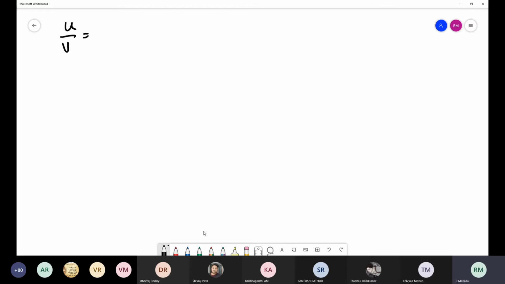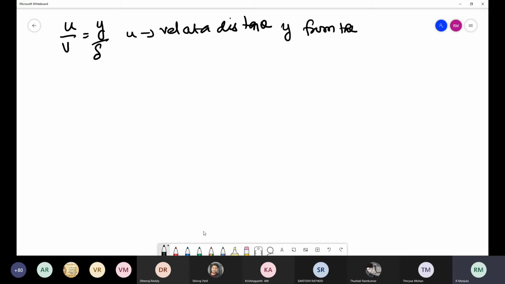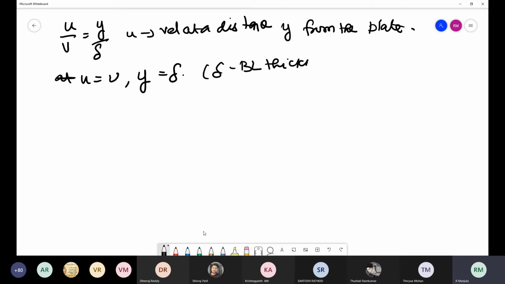Small u by capital U is equal to y by delta, where small u is the velocity at a distance y from the plate. So small u is equal to capital U when y is equal to delta. Is it right? Because delta is the boundary layer thickness. Am I correct?